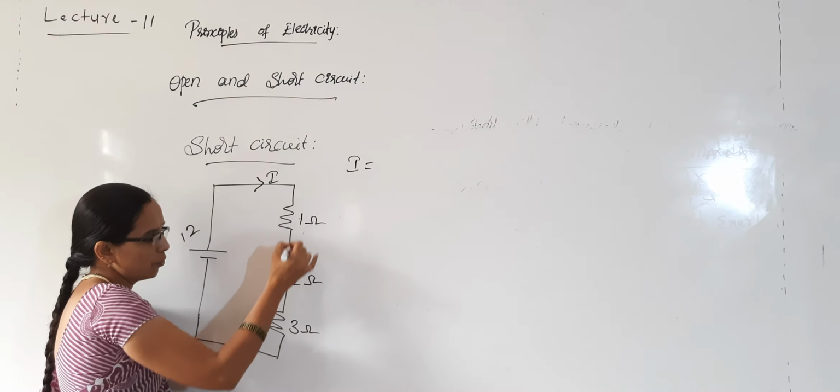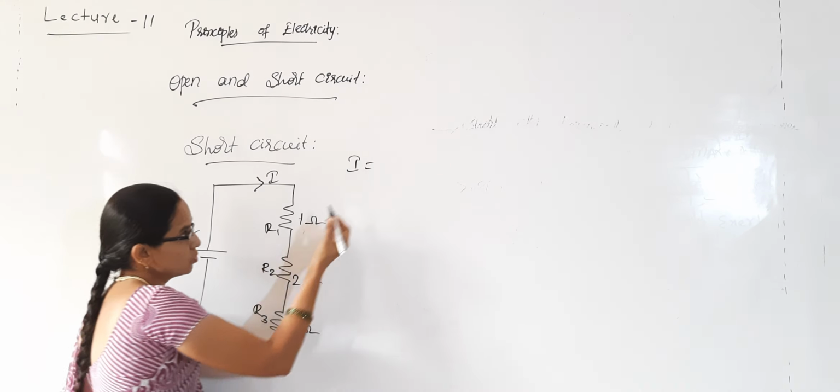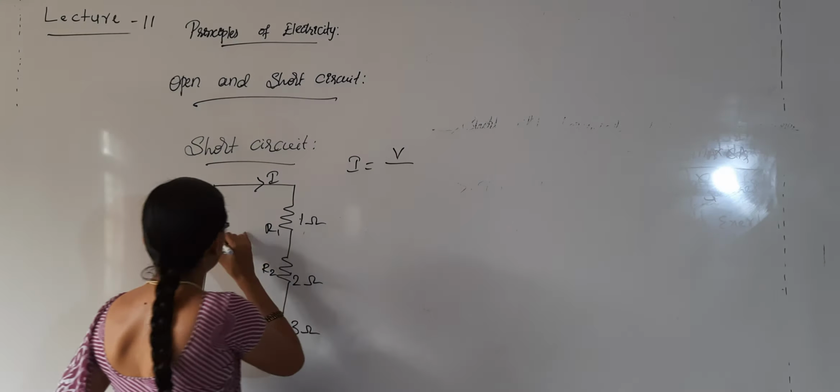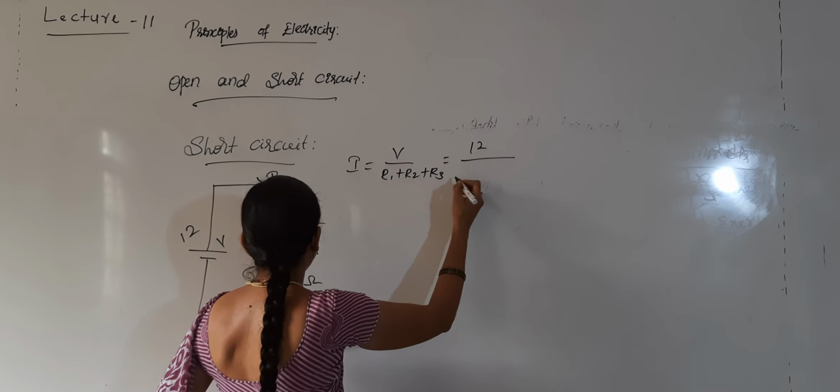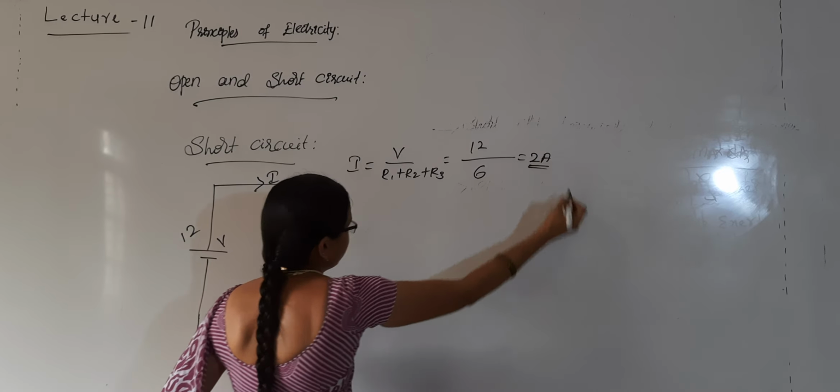Total resistance is R1 plus R2 plus R3. I will call these R1, R2 and R3. So I is equal to V by R1 plus R2 plus R3. Then it will be 12 divided by 6, so 2 amperes of current is flowing. Right?